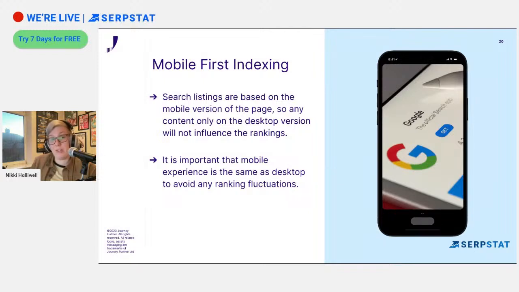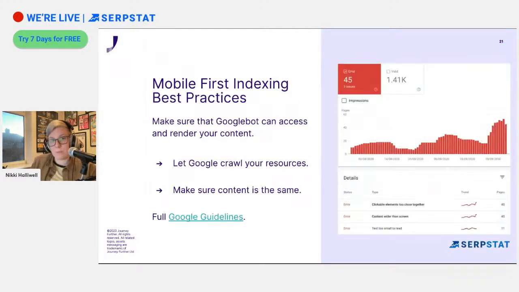So we need to think about this desktop. We need to think about the mobile experience to ensure that it is the same, so that we're not experiencing any ranking fluctuations. To do that, there's a few quick things that we can do, and I'm just going to mention these very quickly. But that's making sure that the content on your mobile website is the same as it is on your desktop website. It needs to be responsive. You cannot have a separate website.